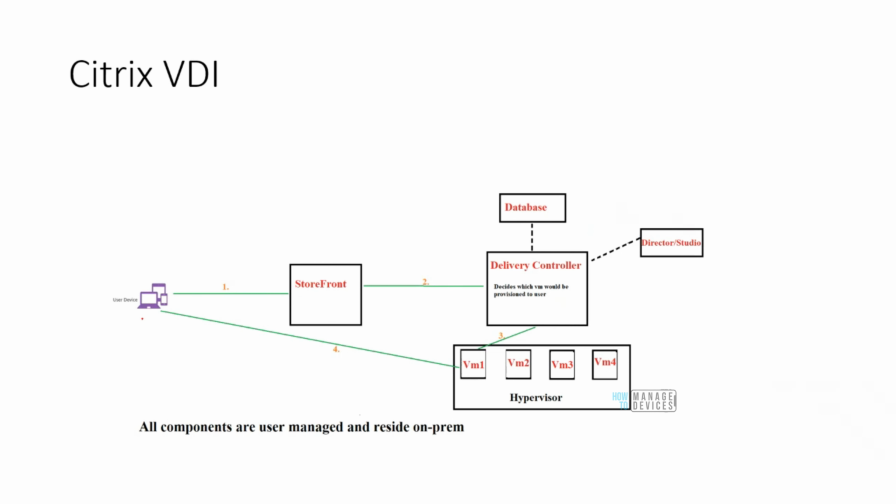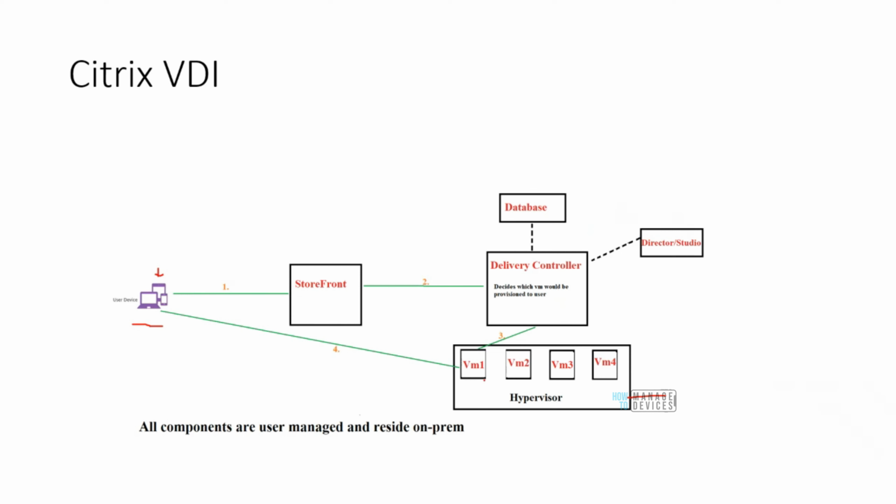Over here on the left-hand side, we have a user device. That user device would have some kind of Citrix agent installed. Using that agent, the device is going to communicate with the Citrix infrastructure. Over here, I have a hypervisor, and in that hypervisor, I have installed 4 machines: VM1, VM2, VM3, VM4. One of these virtual machines is provisioned to the end user.